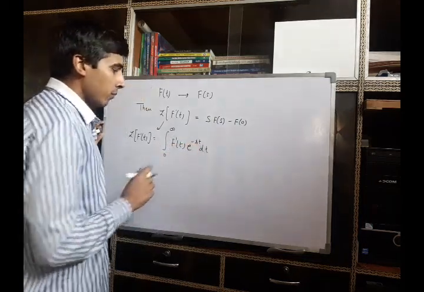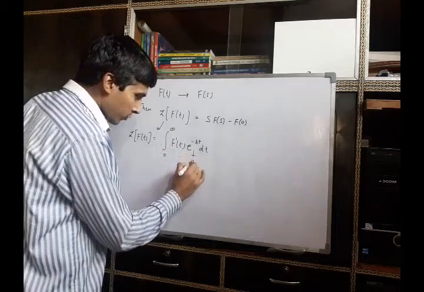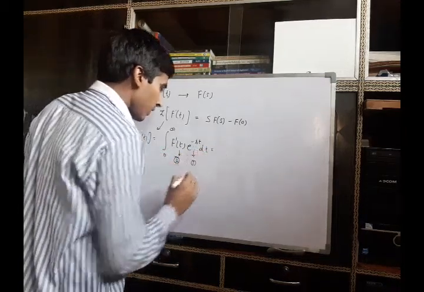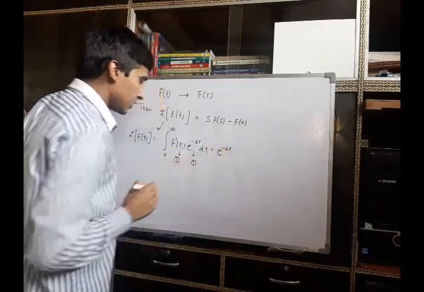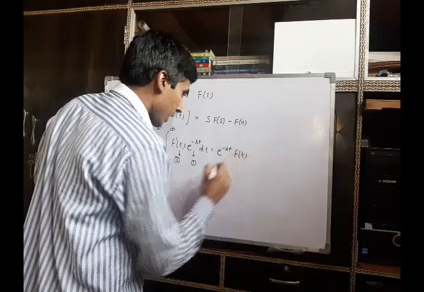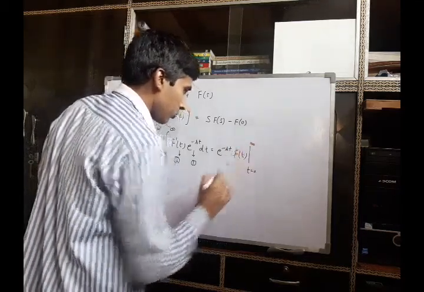Now we apply the integration by parts formula, taking this as the first function and this as the second function. So we can rewrite the first function as it is, and the integration of the second function will be f of t, and the limit is t equal to 0 to infinity.